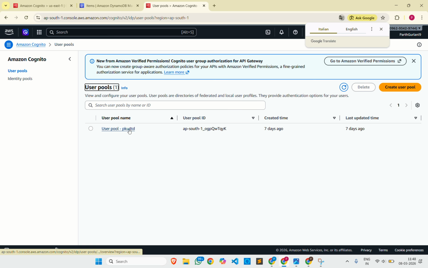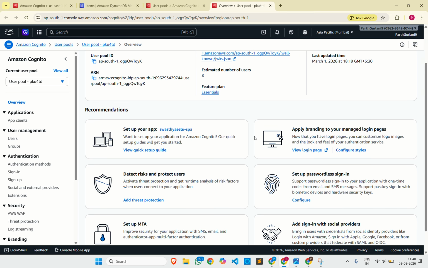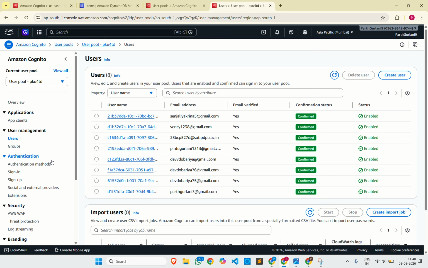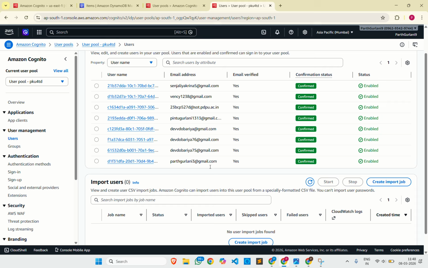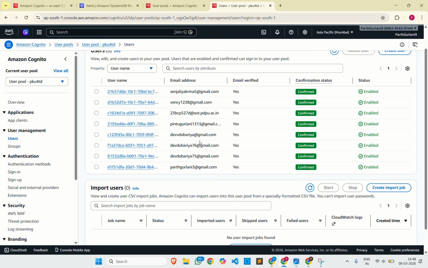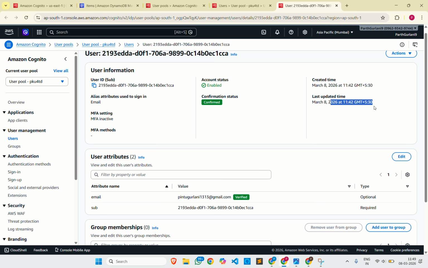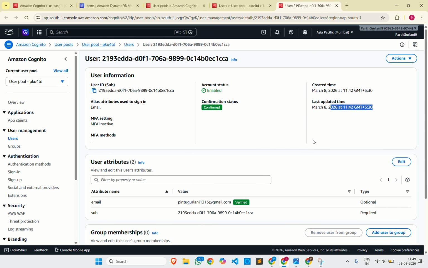So I've kept that, and to make all the services very fast, like the user pool, which is maintaining the estimated number of users for here. Users you can see from here. These are all the users which are confirmed, and signing authentication methods and all. We can search for the Pintu Gulani. Yes, it is confirmed. We can go for more details of the Pintu Gulani as we have gone here. Created time was this, last updated time. It will contain all the features of the particular email.